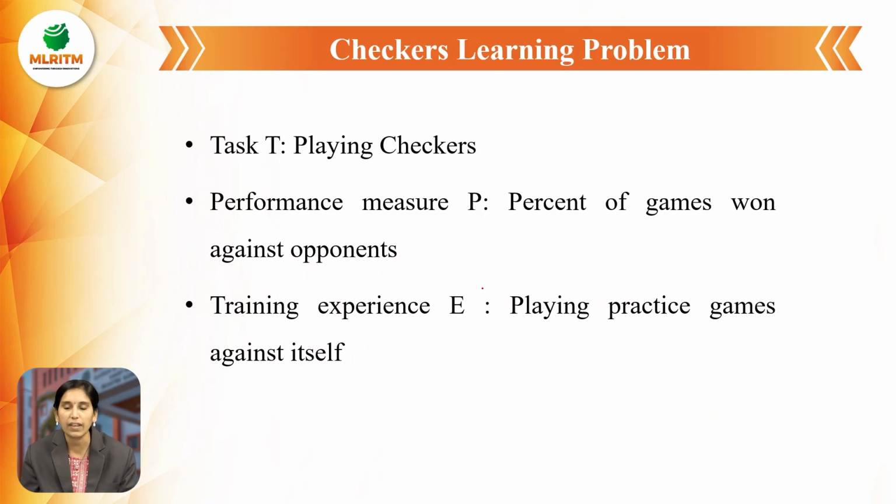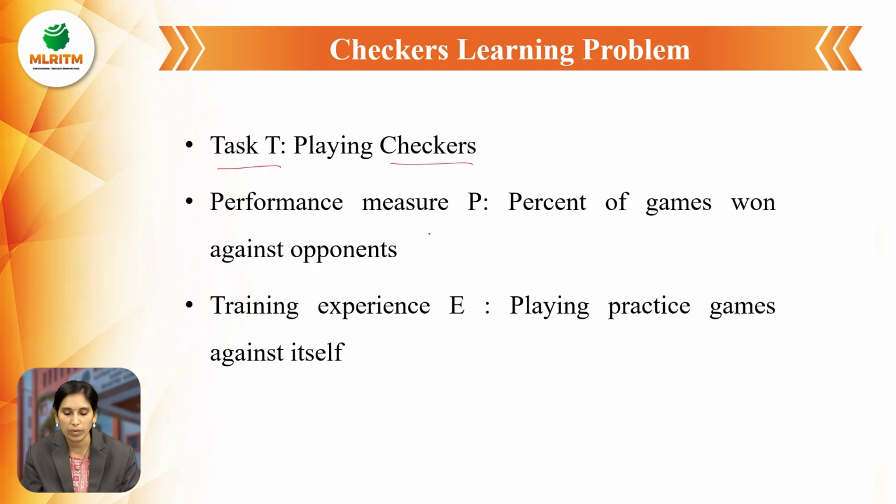The first example is the checkers learning problem. The task is playing the checkers game, which is the same as chess. There is a checkers board, and playing checkers is the task T. What is the performance measure?